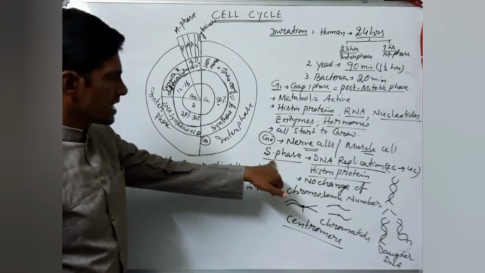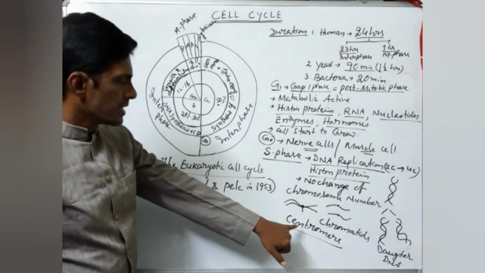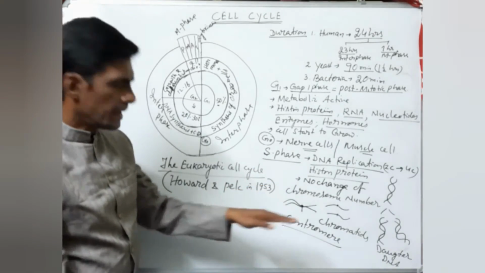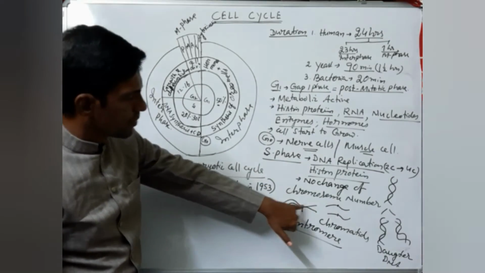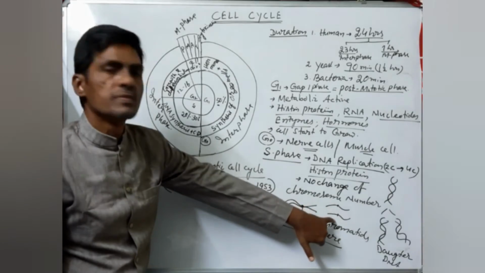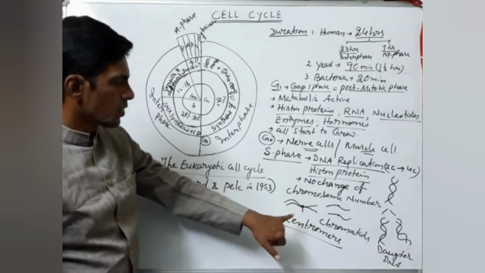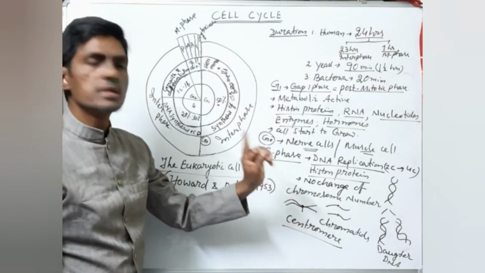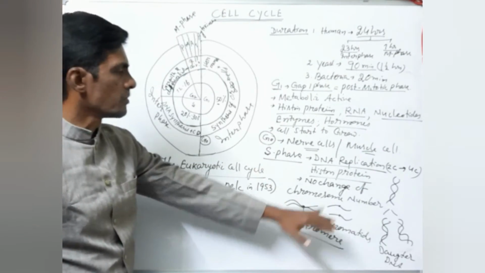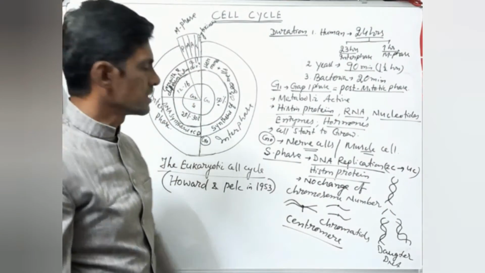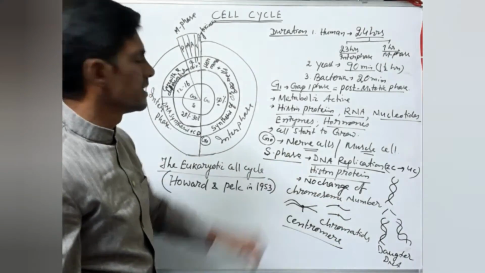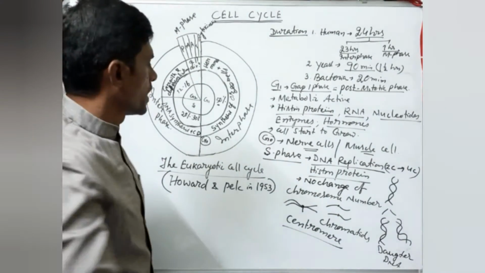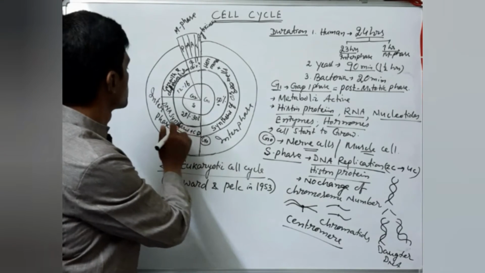Now during S phase, the centromere divides, and 50% of the centromere is moved to the chromatids. So the centromere divides, the chromosome is the same, the chromosome is divided into chromatids, but the number of chromosomes is only 1. There is no change of chromosome. Only the DNA replication or synthesis takes place in S phase.